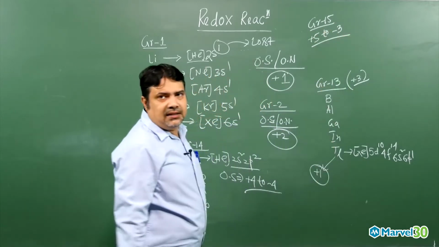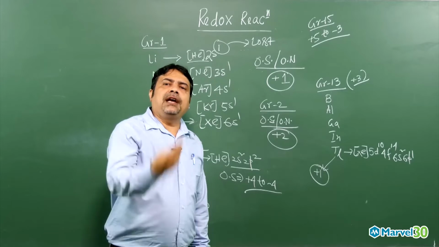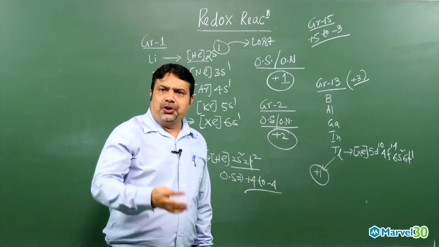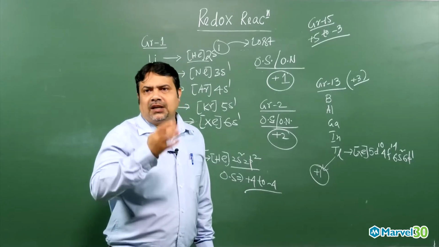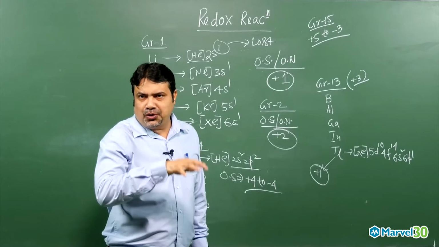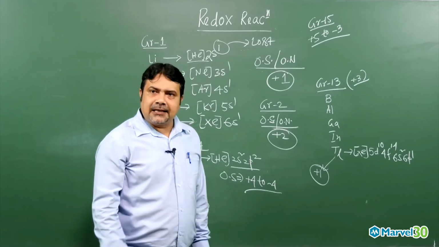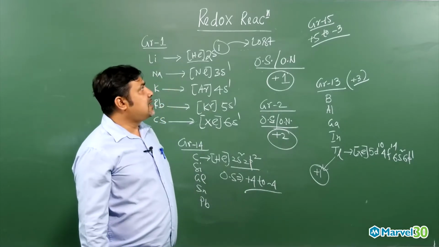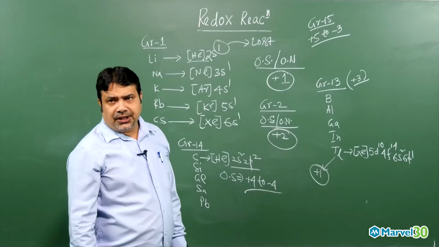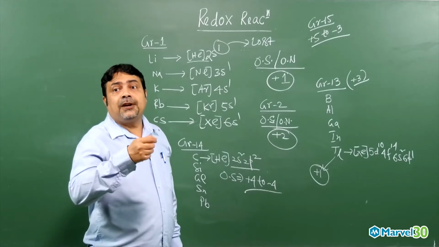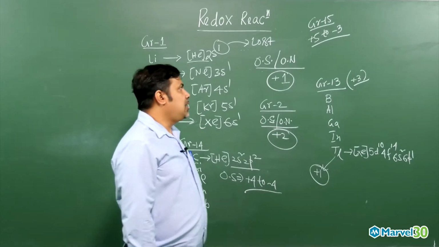So that is why plus 5: when the 5 electrons are lost, the 5 protonic charge will be dominant over the electronic charge. 5 extra protons will be there rather than electrons. That is why plus 5. So the range of oxidation states for the group 15 elements will vary from plus 5 to minus 3. That is what you have to understand.